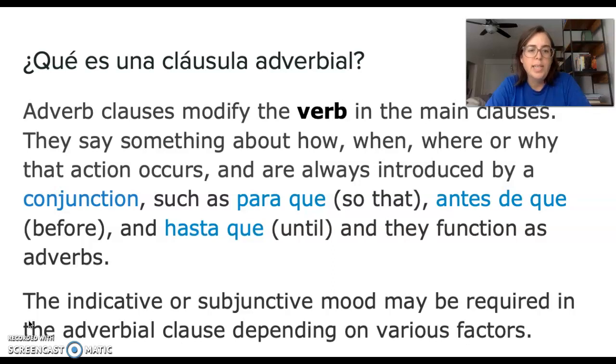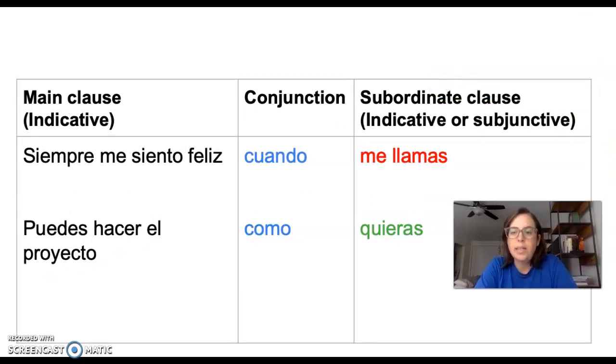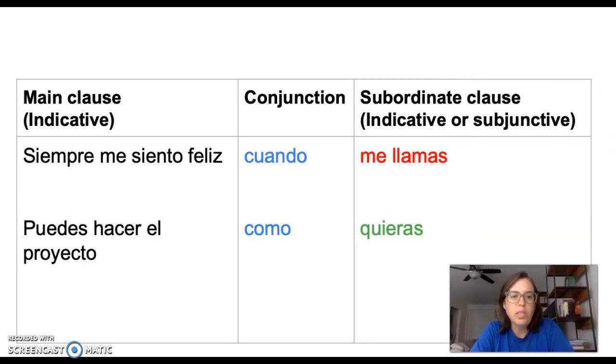Very good. So, the indicative or subjunctive mode may be required in the adverbial clause depending on various factors. It's always the same premises, but we're going to see when they function as adverbs, when do we require the indicative or when do we require the subjunctive. The structure is pretty much the same as we've seen. There is always the main clause in indicative. Then it's followed by a conjunction that opens the subordinate clause, which could be in indicative or subjunctive.